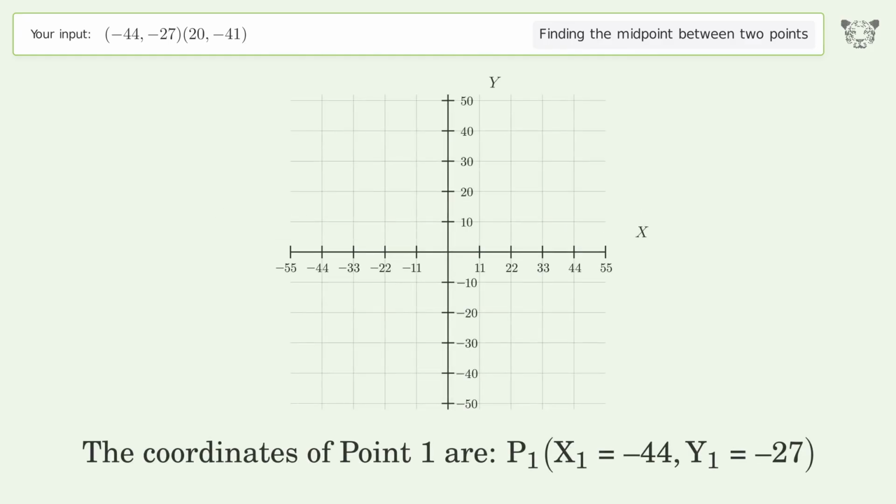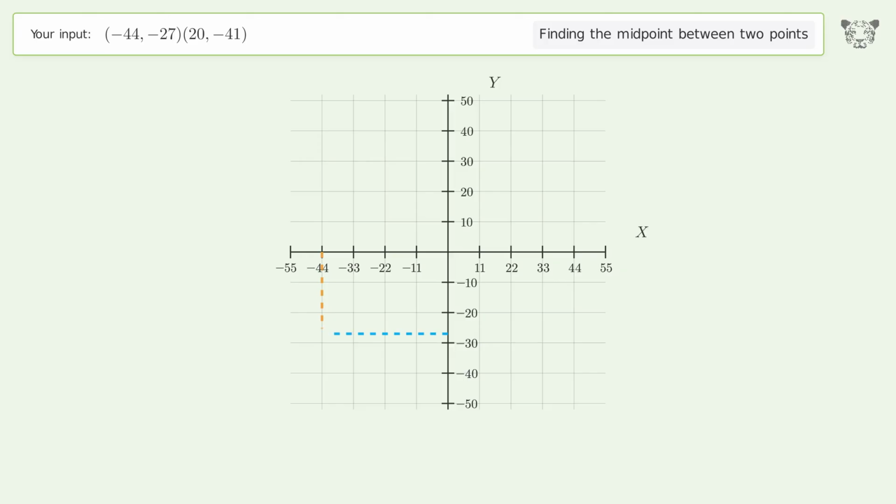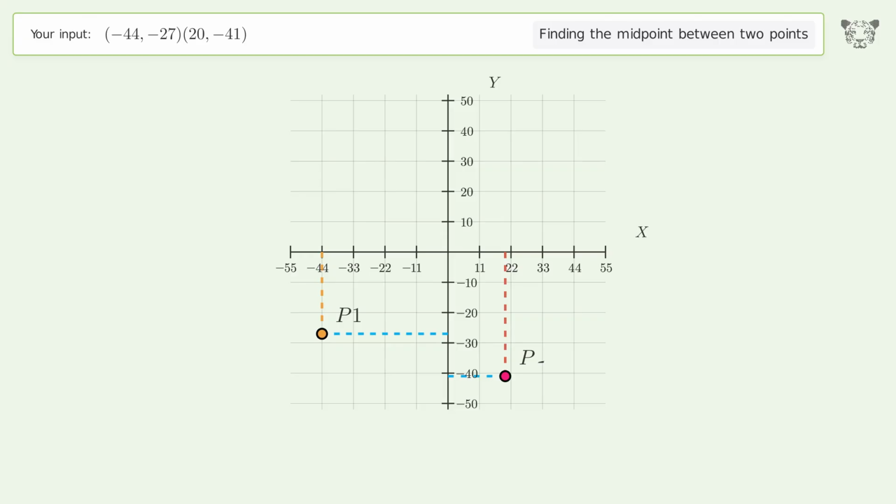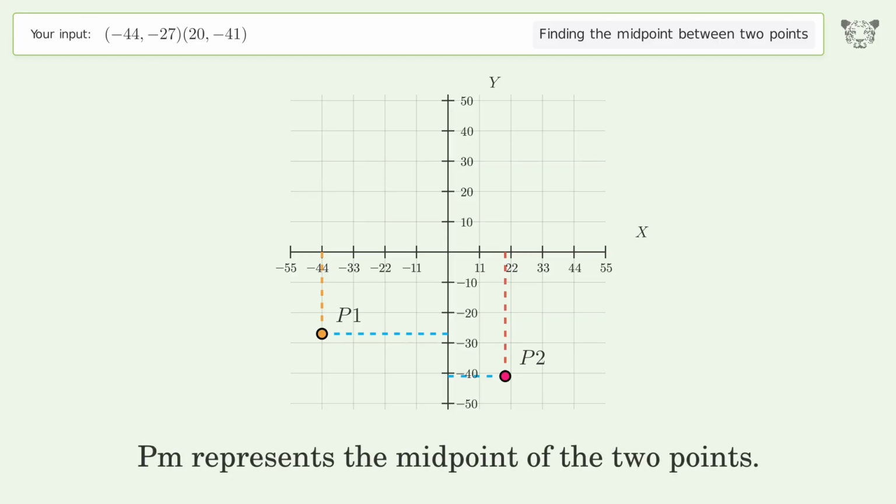The coordinates of point 1 are x1 equals -44, y1 equals -27. The coordinates of point 2 are x2 equals 20, y2 equals -41. PM represents the midpoint of the 2 points.